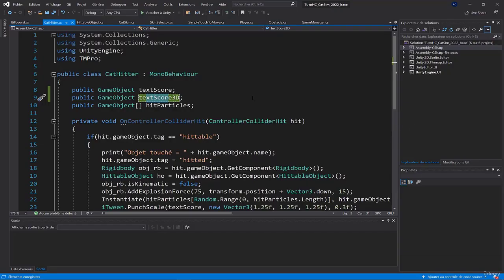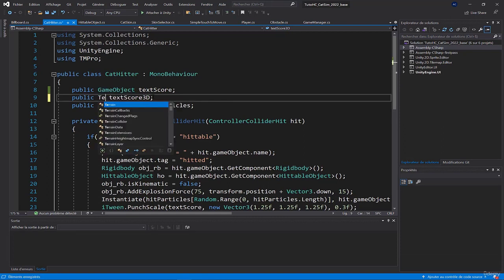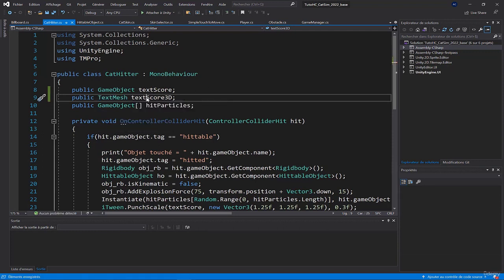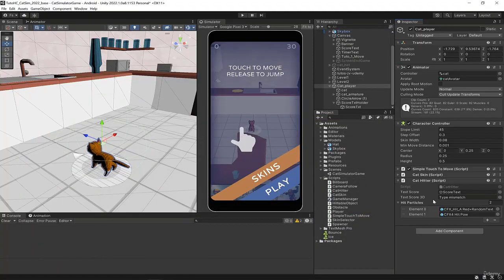Actually, I think I could directly do a text mesh, because I don't want to bother with the conversion later, so we'll just do a text mesh.